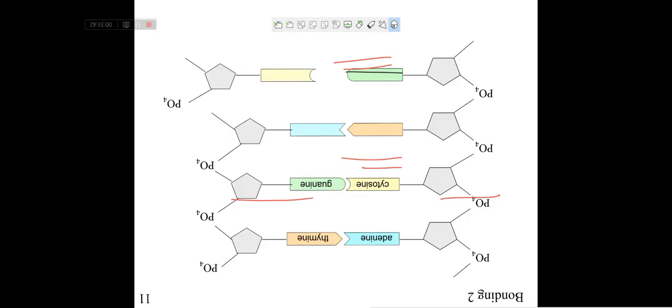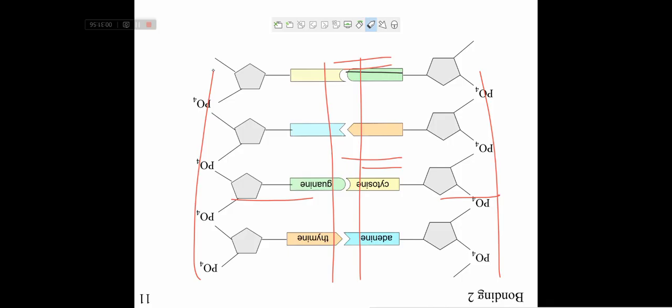Now this is how bond formation will take place. This is one strand of the DNA. This is the second strand of the DNA. Here it is 5' end. Here it is 3' end. Here also there is 5' end. Here also 3' end. Okay, means they are parallel in nature. And both nitrogenous bases will come and combine with their complementary bases, and bond formation will take place. Okay.